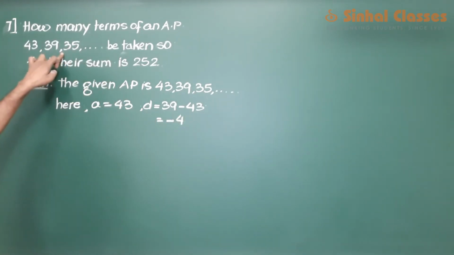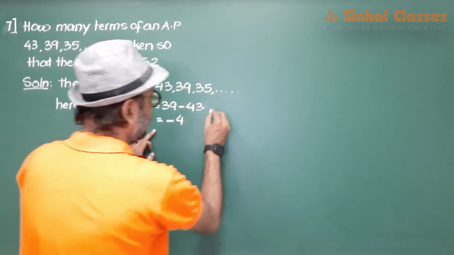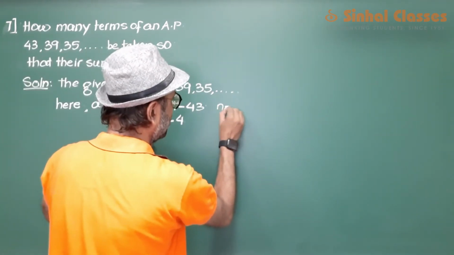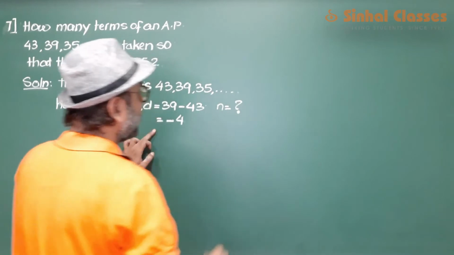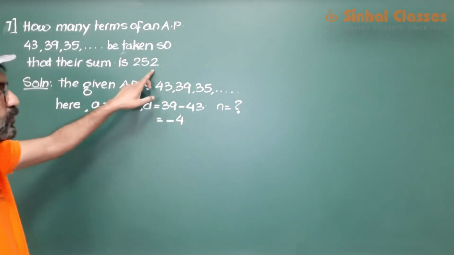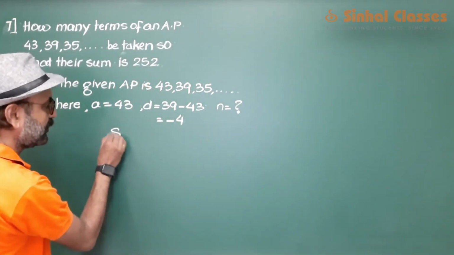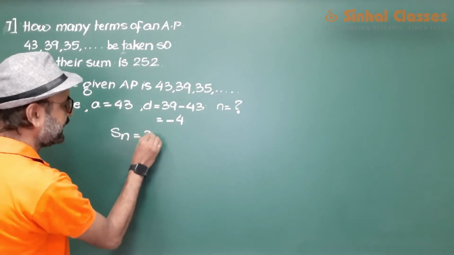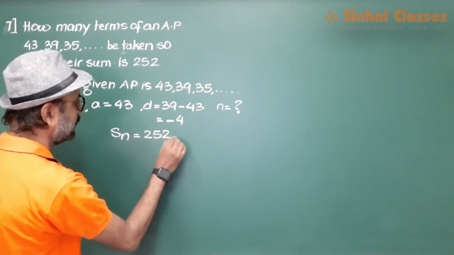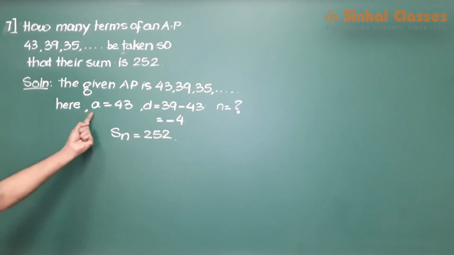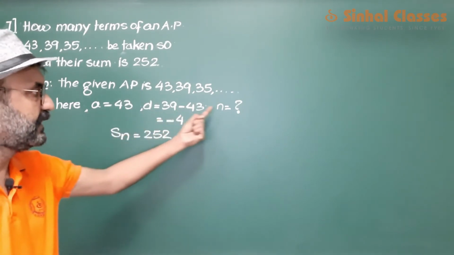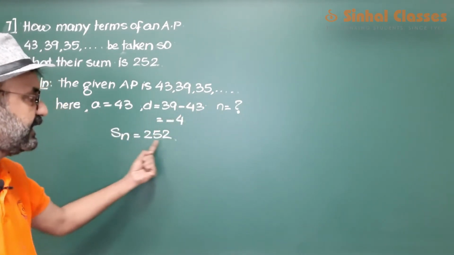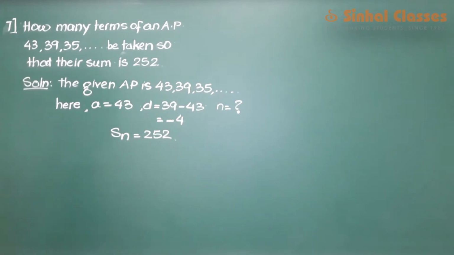We don't know how many terms are to be taken, so n is not known to us, but we know that the sum should be 252, so Sn has to be 252. a is given, d is known, and we got to find out n. Sn is also provided. The sum should be 252.